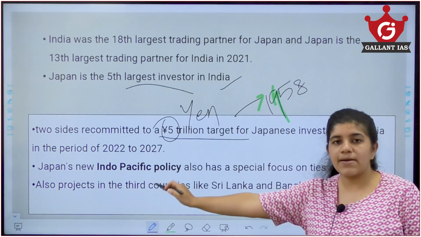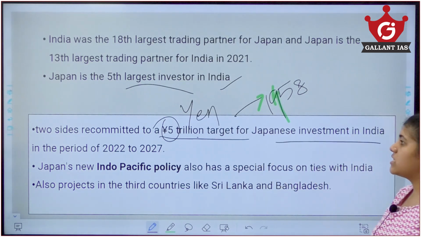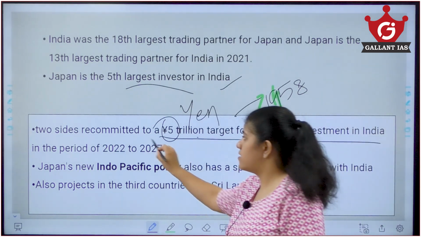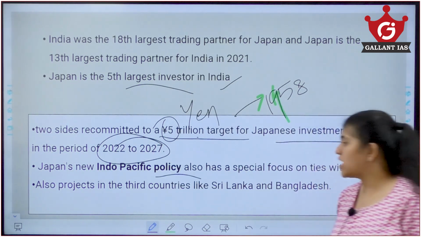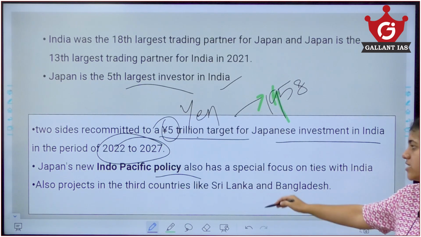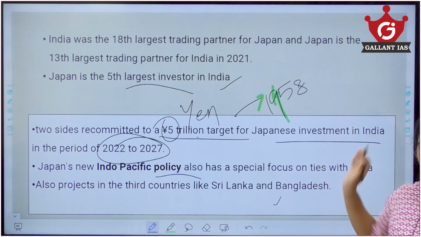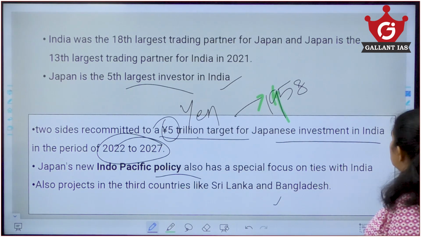Japan has committed a 5 trillion yen target for Japanese investment in India for the 5 year period between 2022 and 2027. Also, Japan's new Indo-Pacific policy has a special focus on India, and Japan is also focusing on third world countries like Sri Lanka and Bangladesh. So these are some of the major commitments that came out of the India-Japan talks.